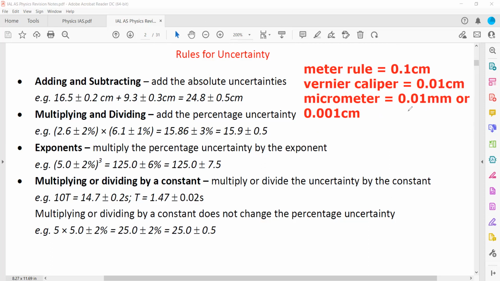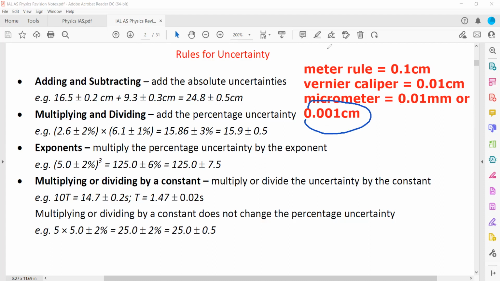So which is the most accurate apparatus or instrument to measure the length? Meter rule, vernier caliper, or micrometer? I think micrometer, because the micrometer has the smallest uncertainty. Yes. So the variation from the measured value will be smaller. If the instrument has a greater uncertainty, then the variation from the measured value, the chances are more, so it won't be accurate.